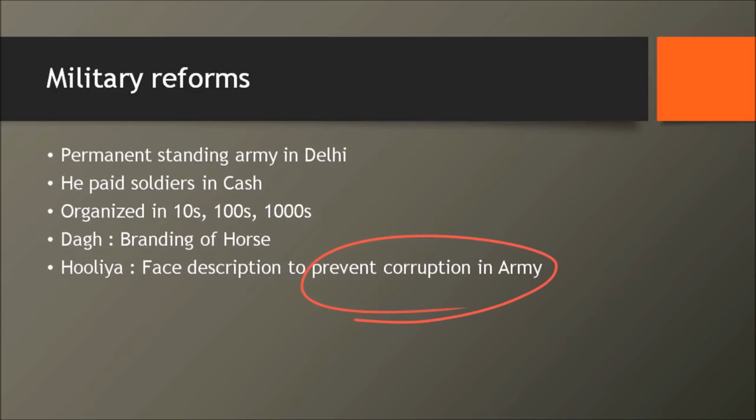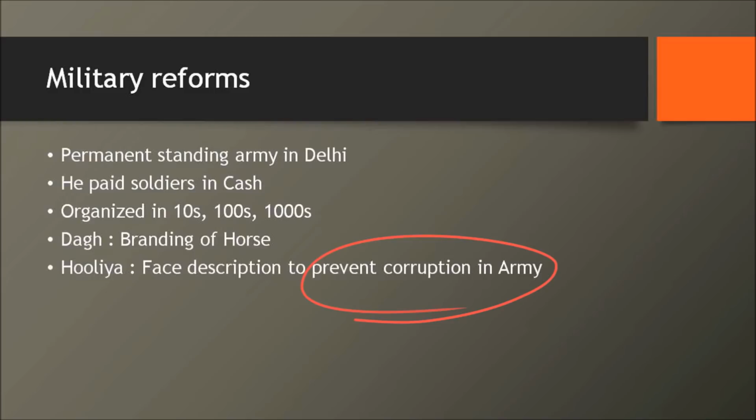You're understanding me, right? So effectively, the Sultan could clearly monitor how many horses and how many army men were there with each Iqtidar, and he could remunerate each Iqtidar according to the army that he maintains.